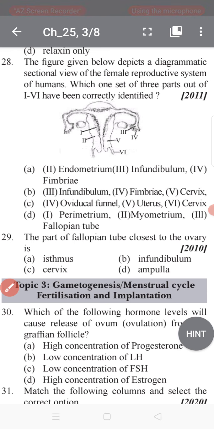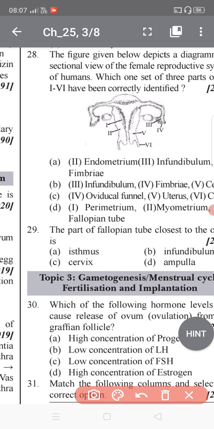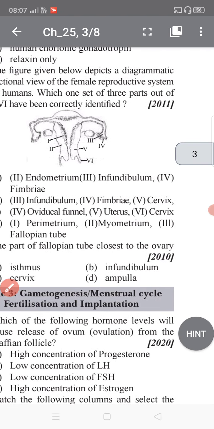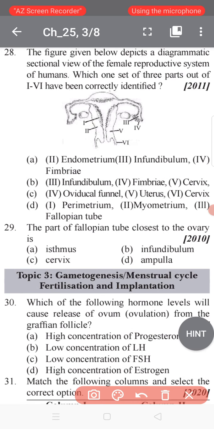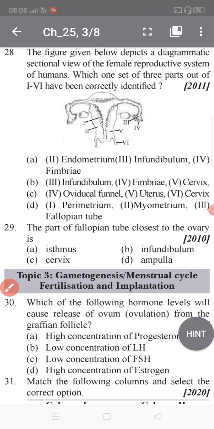Now question 29: the part of the fallopian tube closest to the ovary is, tell me. Basically it is the infundibulum. You can see there, the part of the fallopian tube closest to the ovary is the infundibulum. Okay student, so let's stop today's session.